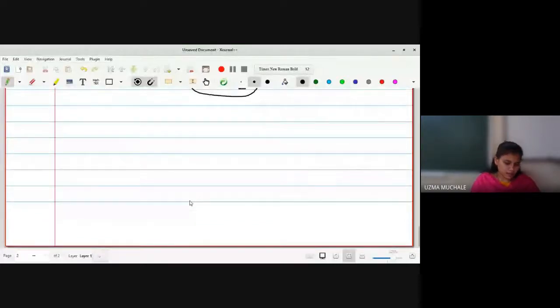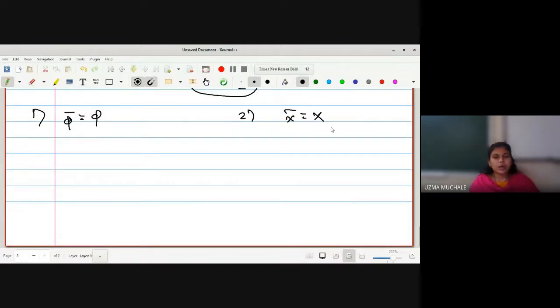Let us go through the properties one by one, that is phi bar is equal to phi. Next is X bar is equal to X. Okay, how to prove this? Phi bar is equal to phi, that is, the closure of phi is phi itself. How to prove this?